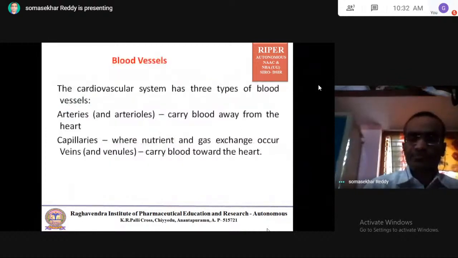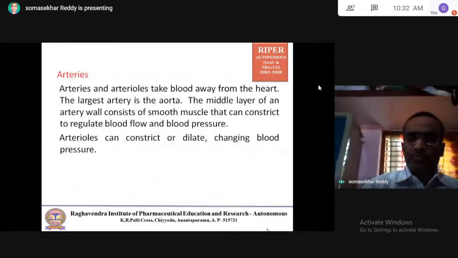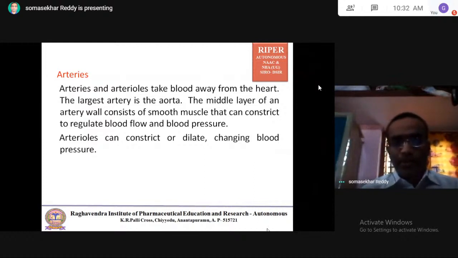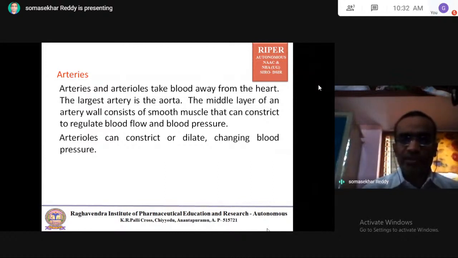Coming to the arteries that supply oxygenated blood to the heart, these are the coronary arteries. Coronary arteries supply the blood to the heart. The coronary arteries are of two types: the right coronary artery and the left coronary artery, which supply the blood to the chambers of the heart.